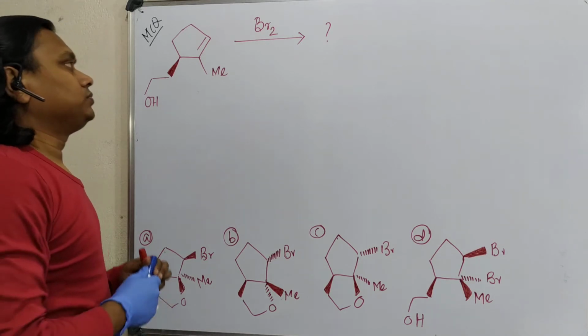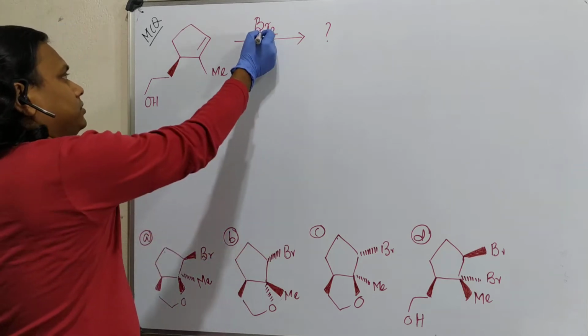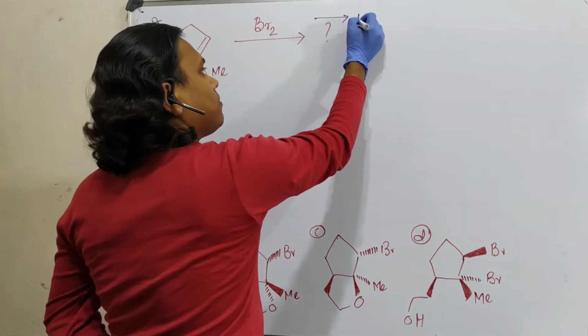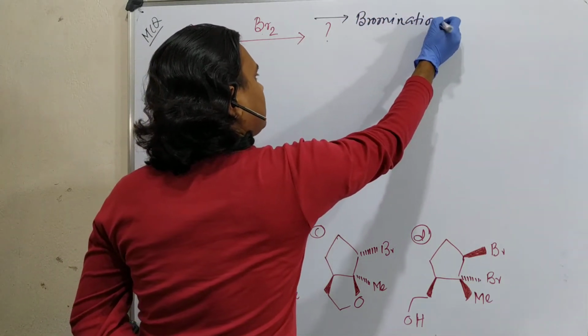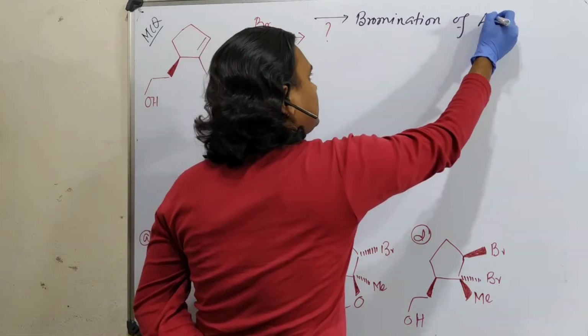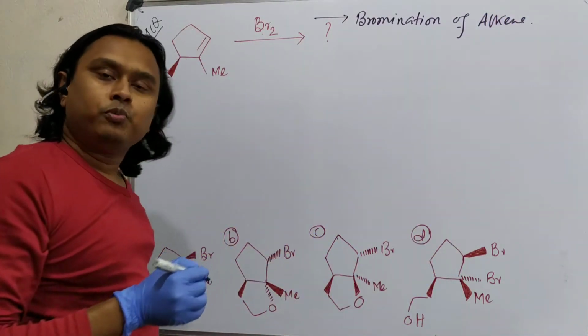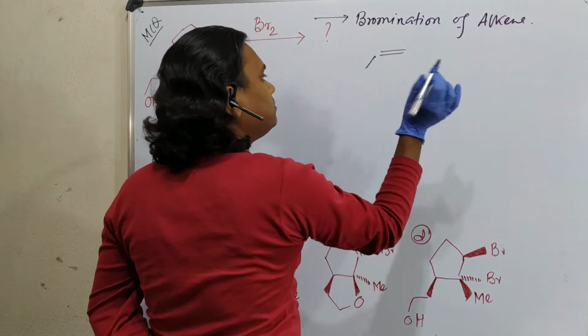Okay, so actually this is a reaction of bromine, and in this case alkene. So this is nothing but bromination of alkene. So we know how the bromination of alkene occurs. Let me give you a brief recap. I believe it is important for you.